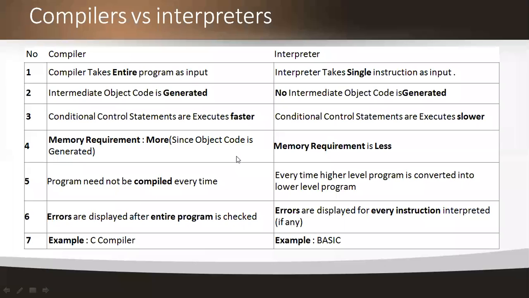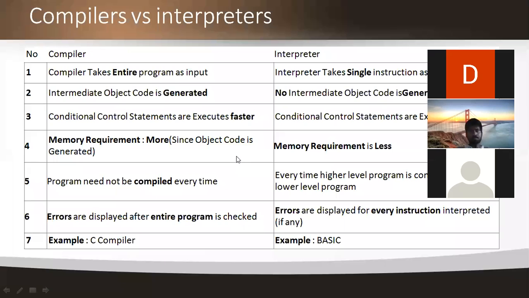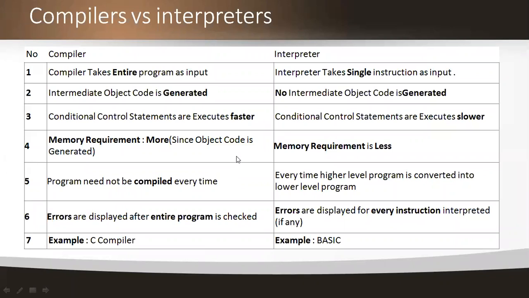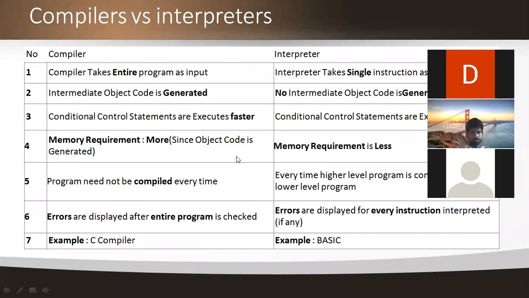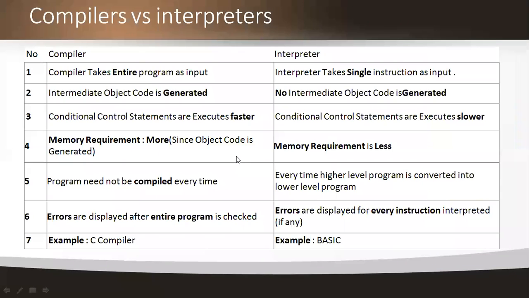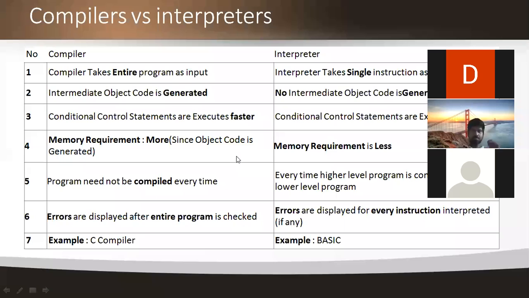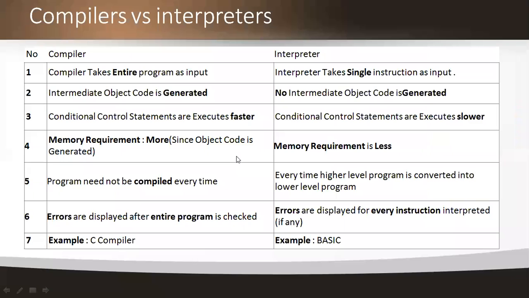If not, no error. If our program does not consist of errors, then we can directly go to the run phase, like an executable program, that is runtime, running the program by giving the input. Examples of compilers: I am implementing my C program, so I will choose the C compiler. For interpreters, an example is BASIC.